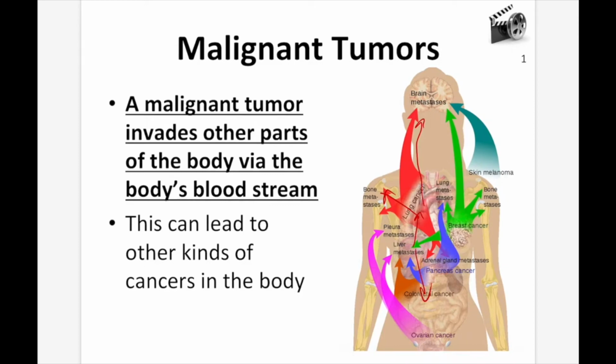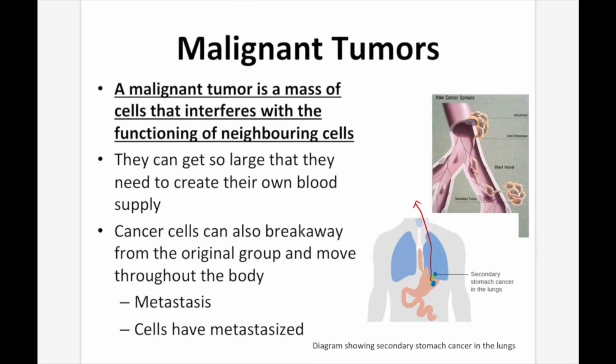Any of these places inside the body have access to the same blood supply that the cancer cells do. And if they jump into that blood supply, as you can see in this picture here, if we have cancer cells located outside the blood supply and they make their way in, well, this blood supply is going everywhere in the body. So there's no limit to where those cancer cells can get out of the bloodstream and invade somewhere else.